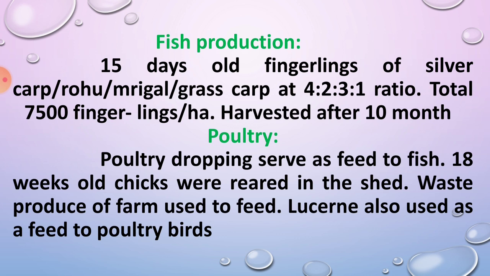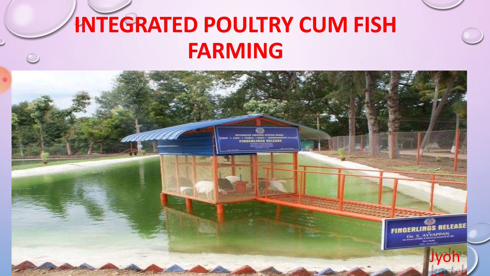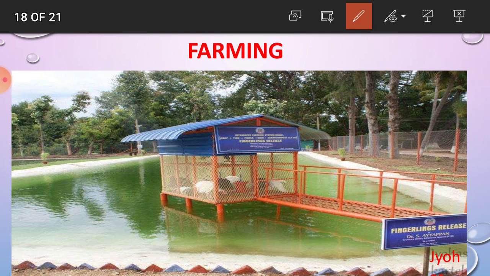And then lucerne is also used as a feed to poultry birds. Okay, lucerne, this is the methi gas, it is called methi gas, it is also used as a feed to the poultry birds. This is the integrated poultry cum fish farming system. This is the poultry shed which is prepared on the fish pond, and the poultry dropping serves as a feed to the fish.